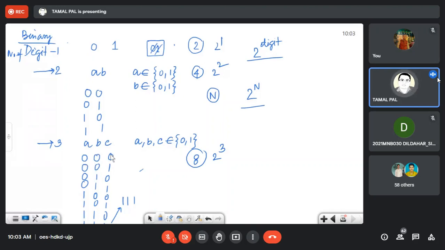And it ranges from 0 to... what is the decimal of this? 111 converted into decimal, you will find 7. Since the count is 8, its range is 0 to 7. Here it is 4, so its range is 0 to 3, because it is 0, 1, 2, and 3. Convert it into decimal and you will find it.